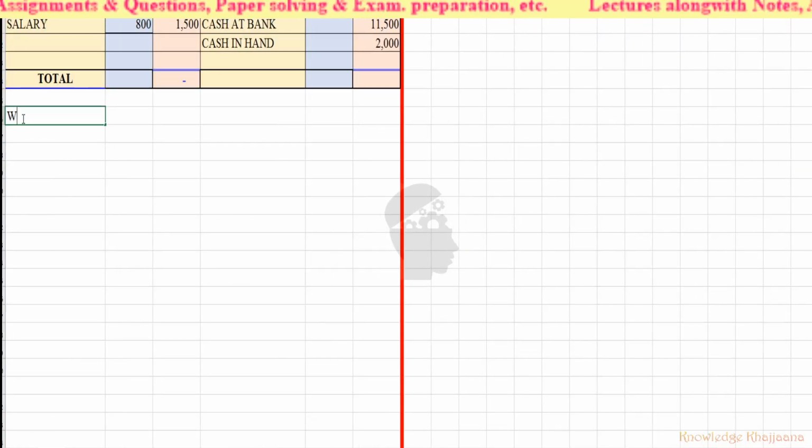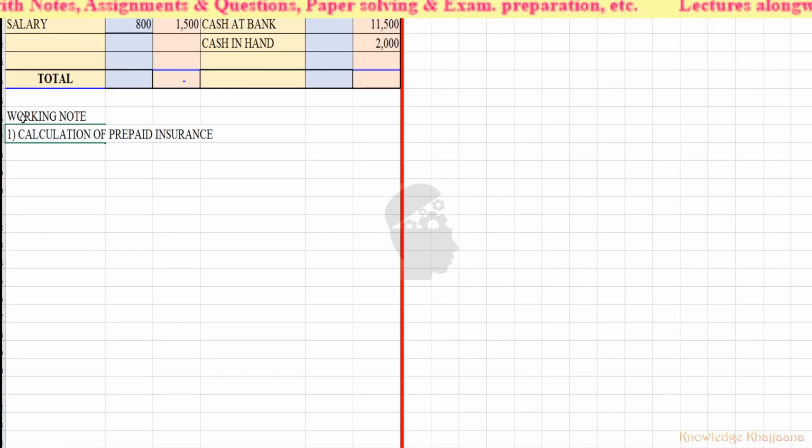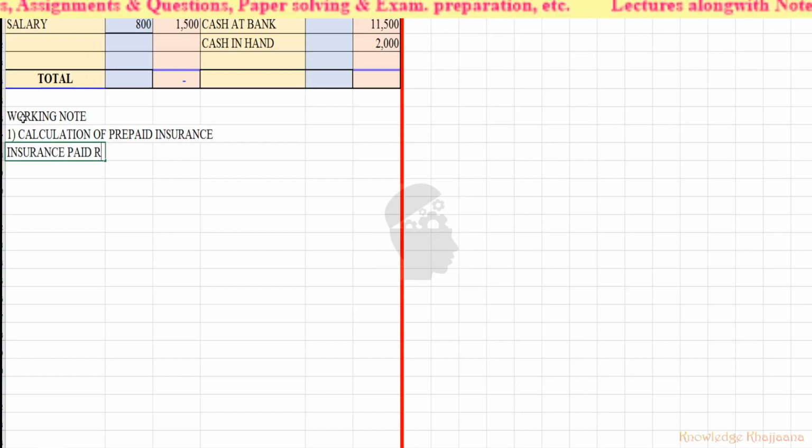Working note number 1, calculation of what we are calculating now, prepaid insurance. Okay, prepaid insurance. See, insurance paid rupees, how much insurance has been paid? Rupees 1,500, right? Insurance paid rupees 1,500.